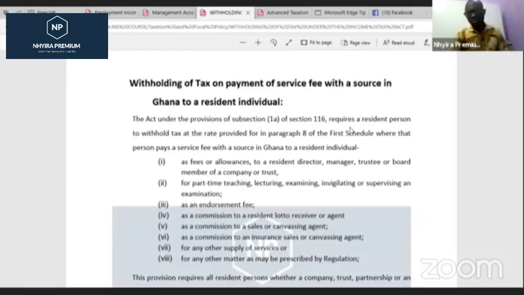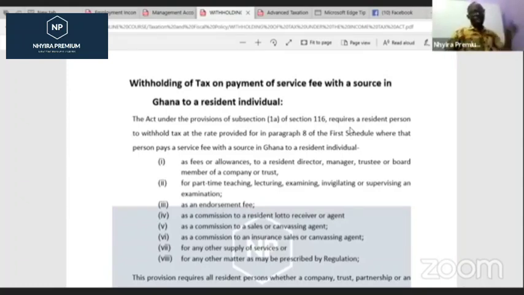The Act, under the provision of subsection 1 of Section 116, requires a resident person to withhold tax at the rates provided in paragraph 8 of the first schedule, where that person pays a service fee with a source in Ghana to another resident individual. So what are these service fees?